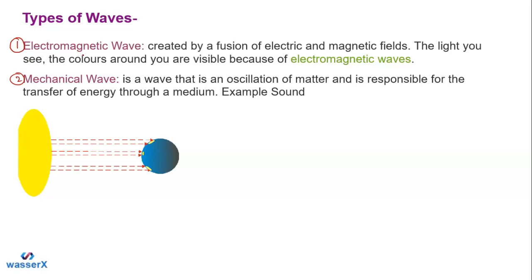So let me read this definition for you. When we say the electromagnetic wave, students, it is basically created as a fusion of electric and magnetic fields. So what is the electromagnetic wave? It is created as a result of the vibrations between the electric field and the magnetic field. So that is what we call created by fusion of electric and magnetic fields. The light you see is the best example. And the colors around you are visible because of the electromagnetic waves.